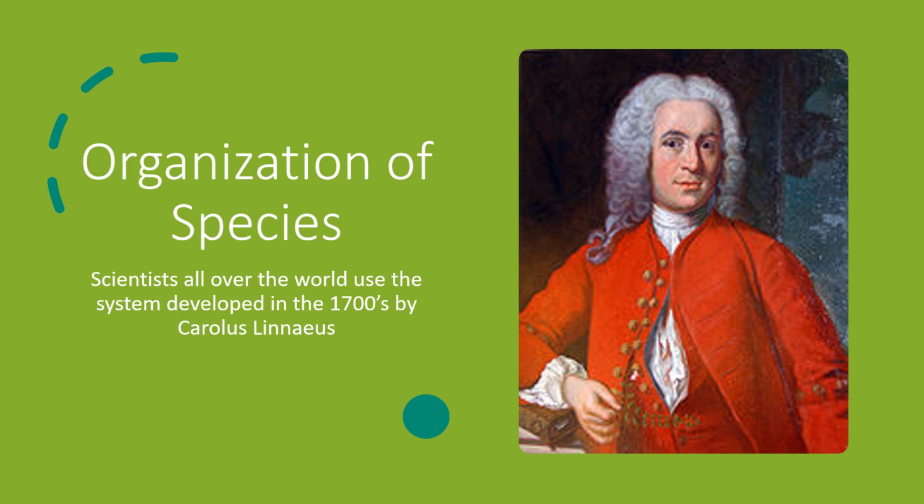When scientists around the world are sharing information on a species, it's very important that they're all on the same page and talking about the same species. All scientists around the world use the same system for naming species. This system, called binomial nomenclature, was developed in the 1700s by Carolus Linnaeus. Linnaeus was an early naturalist who described and named thousands of the species on Earth. He set the foundation for how we name species today.